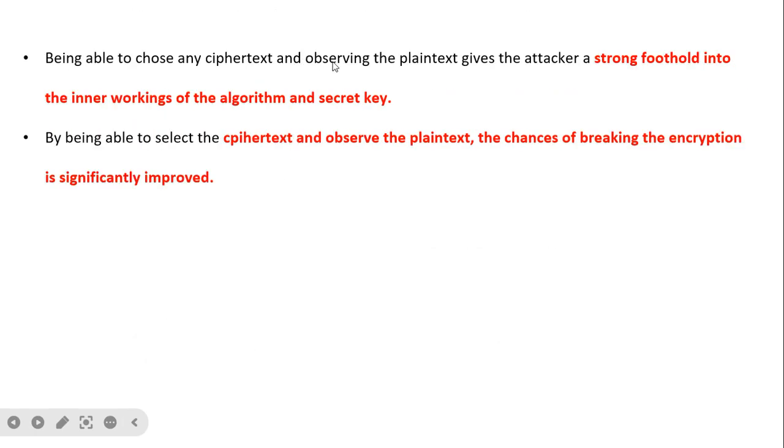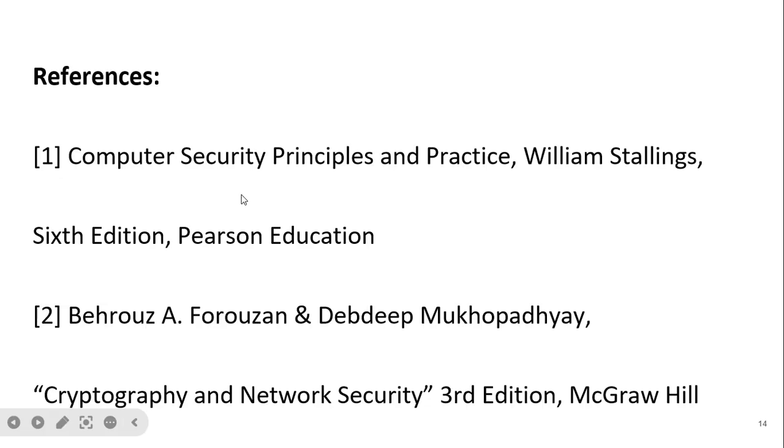Being able to choose any ciphertext and observing the plain text gives the attacker a strong foothold into the inner working of the algorithm and the secret key. By being able to select the ciphertext and observe the plain text, the chances of breaking the encryption are significantly improved. So this is all about the active attack and passive attack.